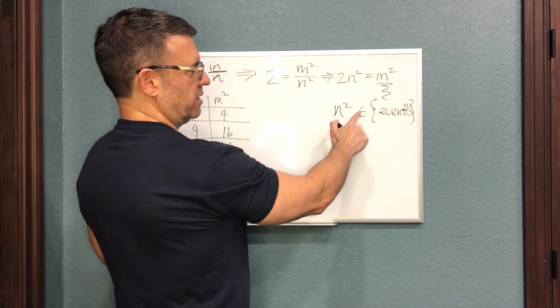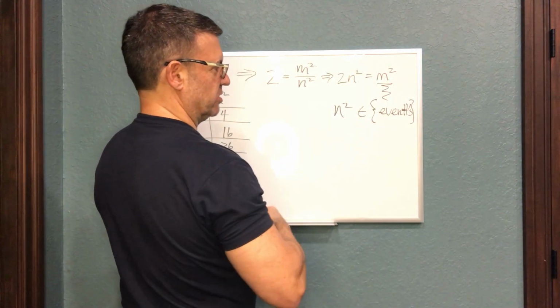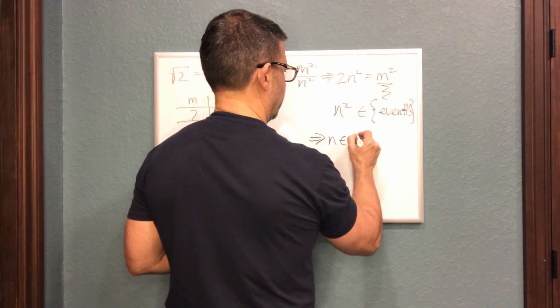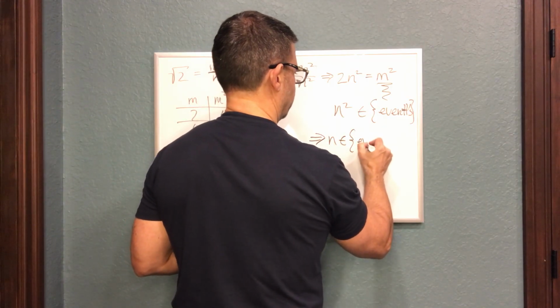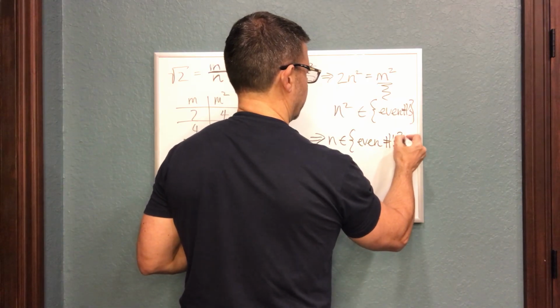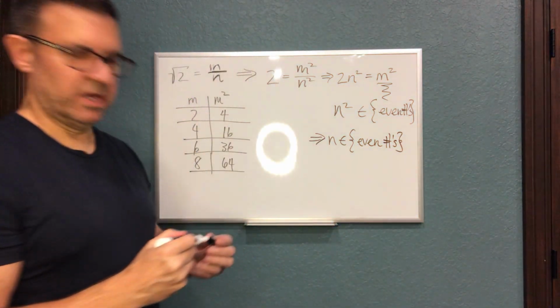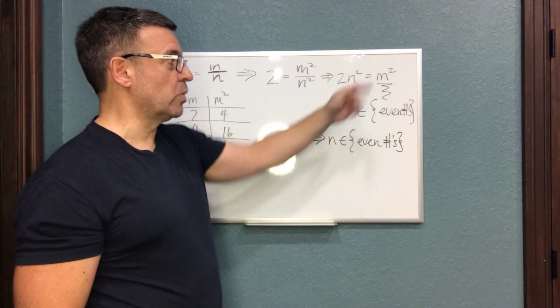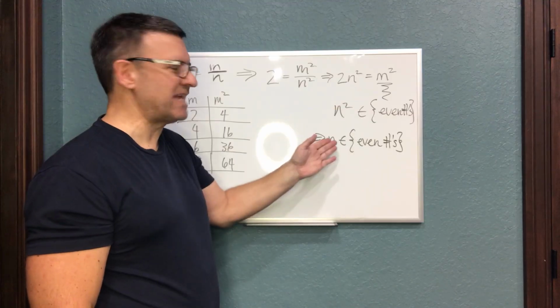Well, if n squared is an element of the even numbers, then n also has to be an element of the even numbers. Because again, you can't take an odd number and square it and get an even number. So note, we are therefore saying that m squared is double even, m is even, and n is even.